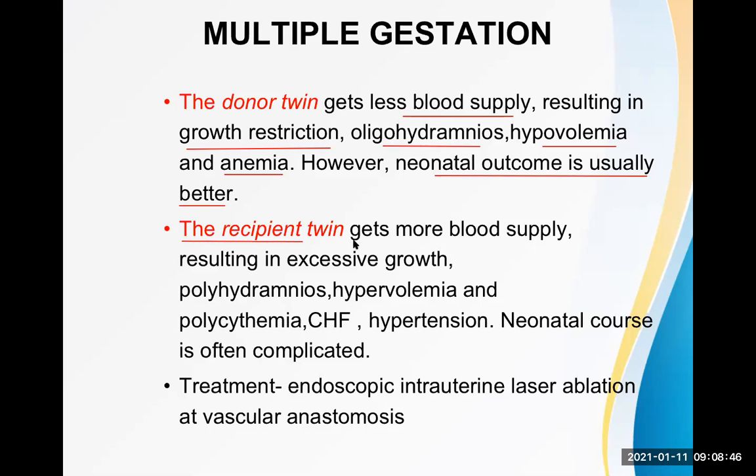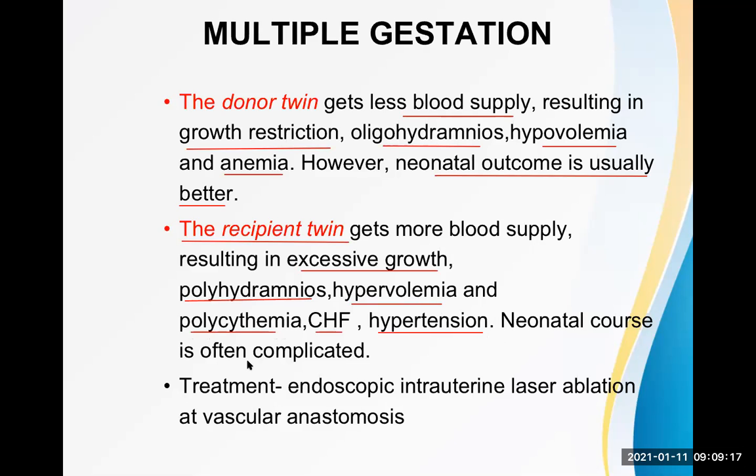Whereas the recipient twin, okay, recipient twin means the twin who is getting more blood flow from the placenta or from other baby, you can say like that, resulting in excessive growth, polyhydramnios, hypervolemia, polycythemia, congestive heart failure, as well as hypertension. It all depends on excessive blood flow to that baby. That's it.